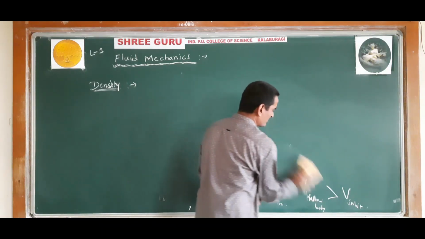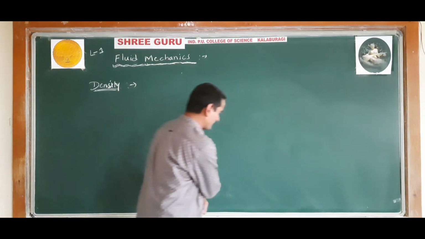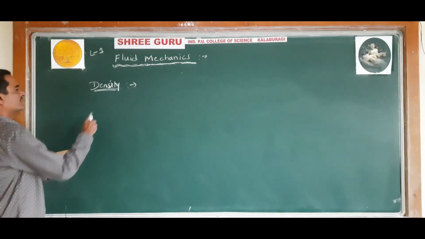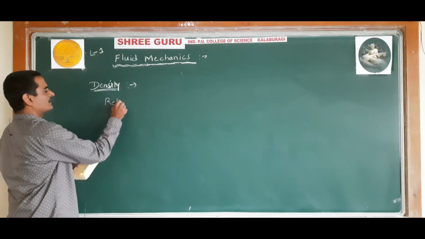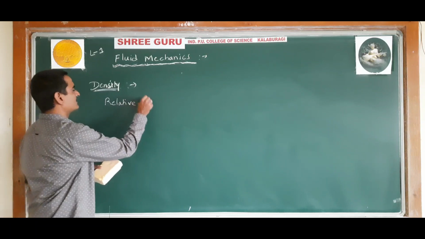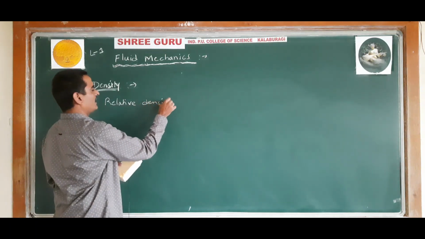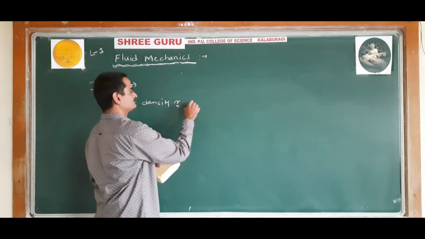And one more term we will use, that is relative density. What is relative density? Relative density is also called specific gravity.